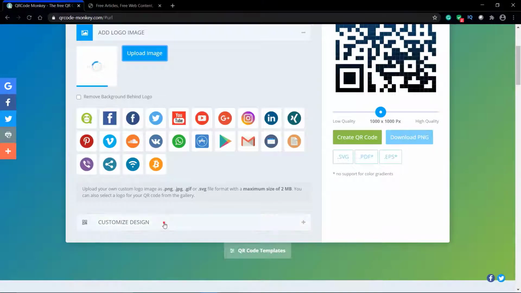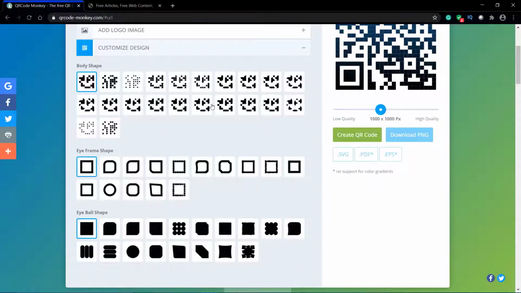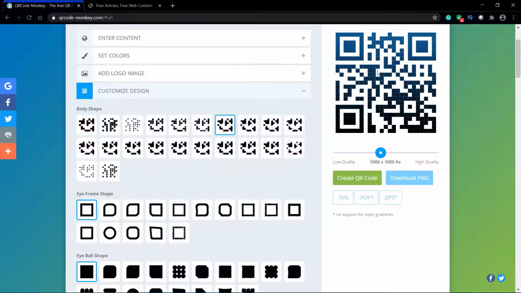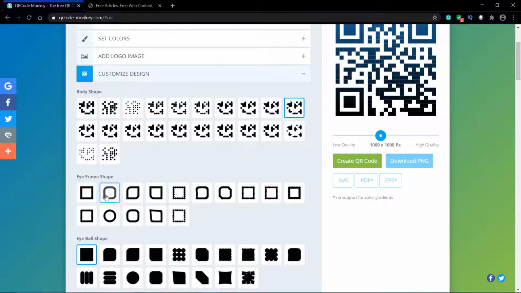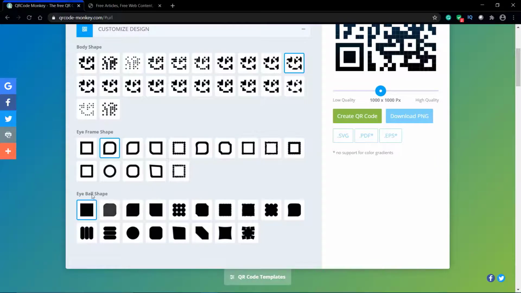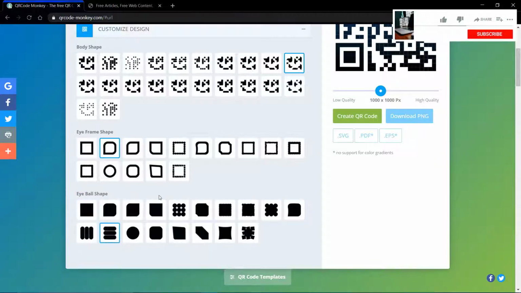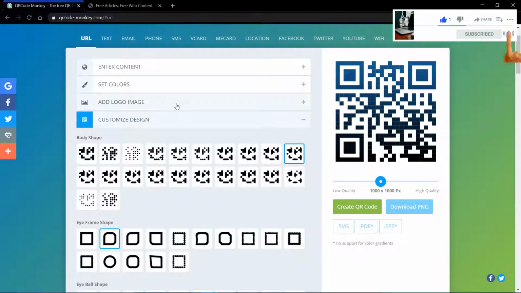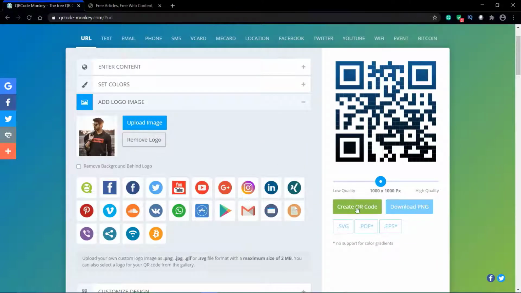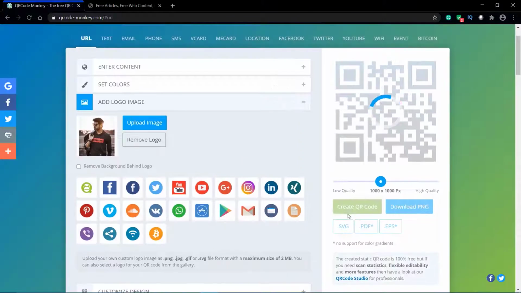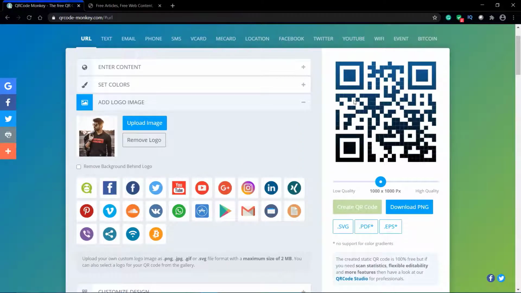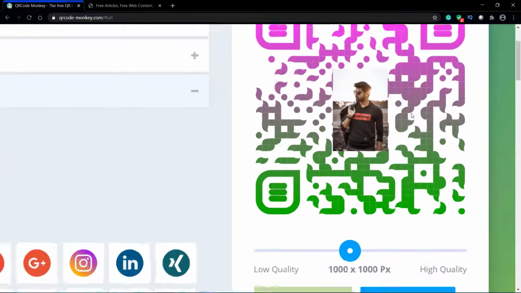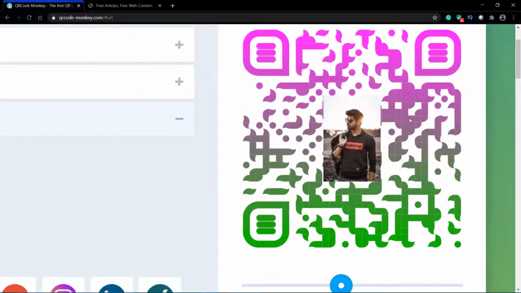You can customize here as well. You can change the boxes with these kinds of patterns, the frame shapes and eyeball shapes. Then I just click on generate QR code. You can see it is automatically generated as per my particular style.